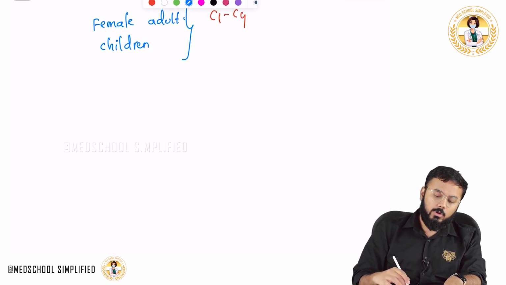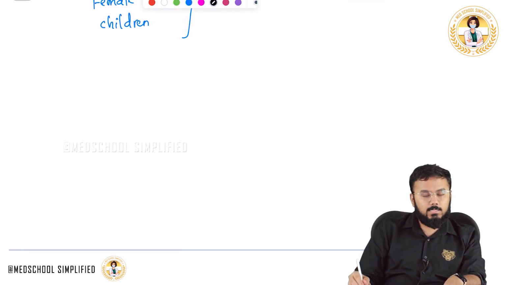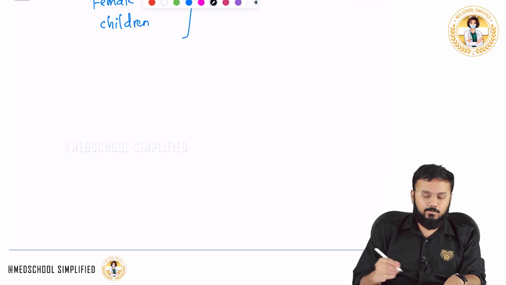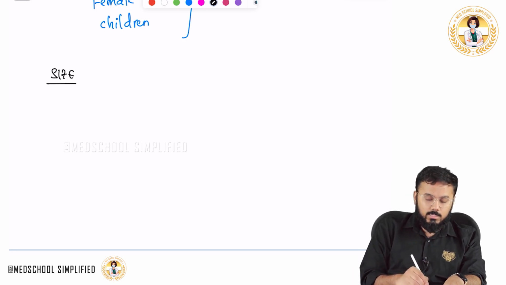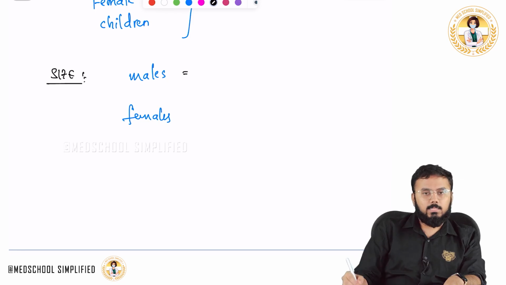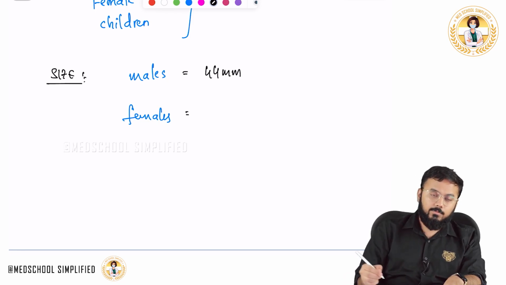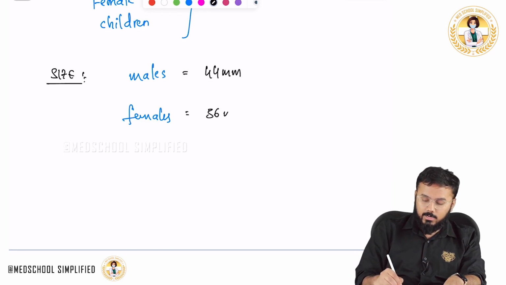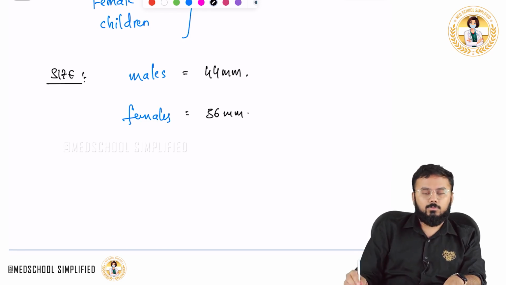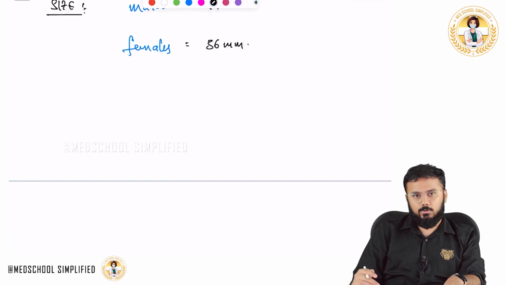Now if you look at the size of the larynx in the males and in the females, the size is different. In the males the size of the larynx is around 44 mm, whereas in the females the size of the larynx is around 36 mm. So these are the two important differences which you need to know.